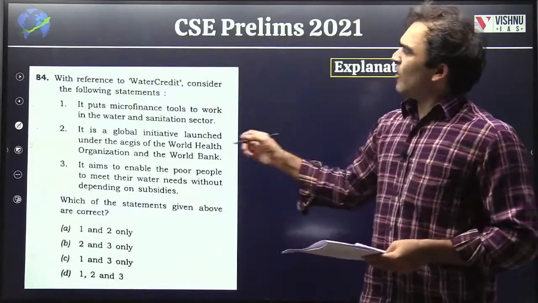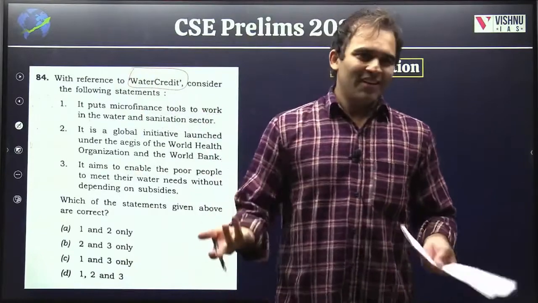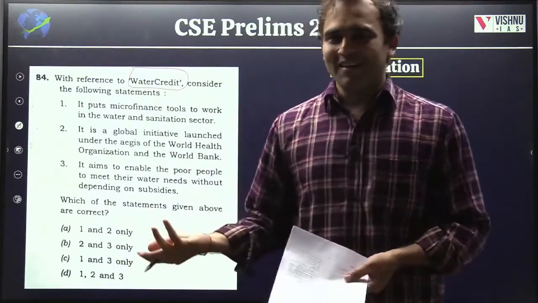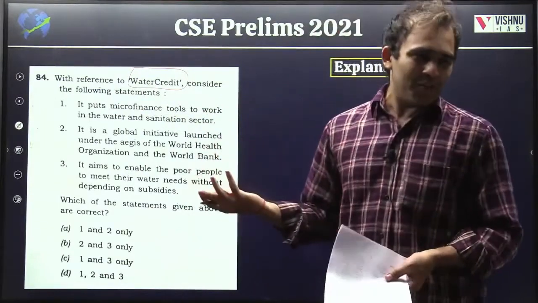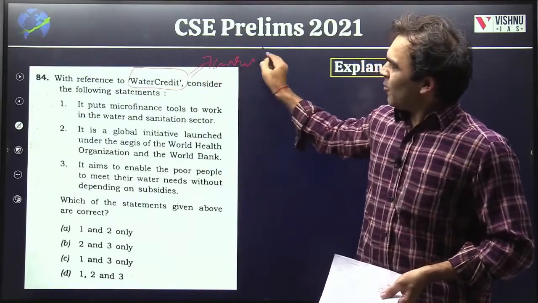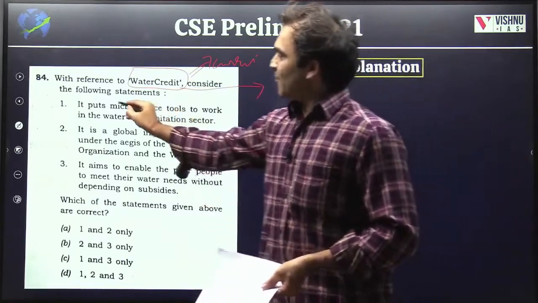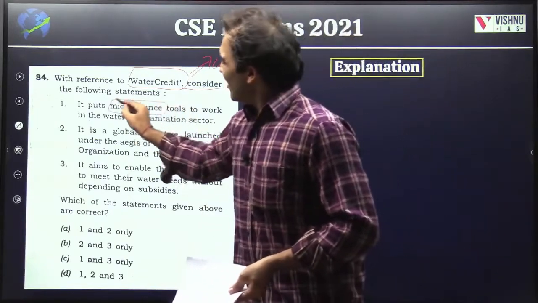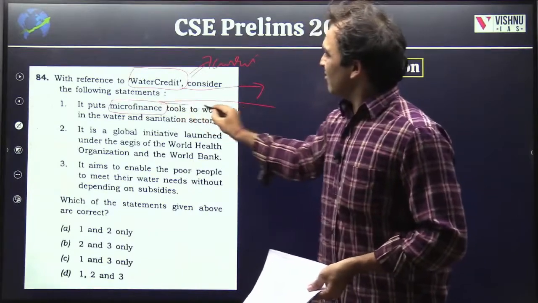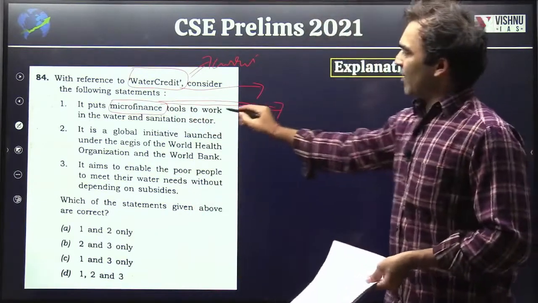Then with reference to water credit, again, this is both an economy and a current affairs related question. What is this water credit? Yes, it has an economy link because it talks about microfinance. In the topic under financial inclusion, under poverty, we have something called microfinance.